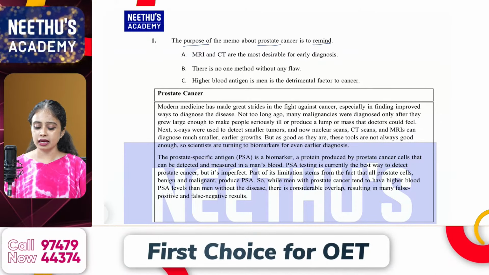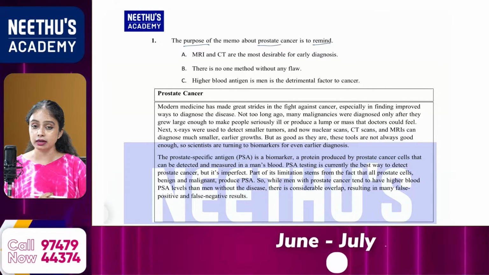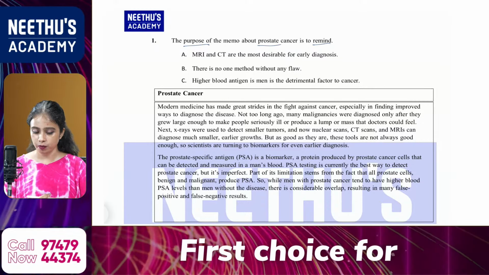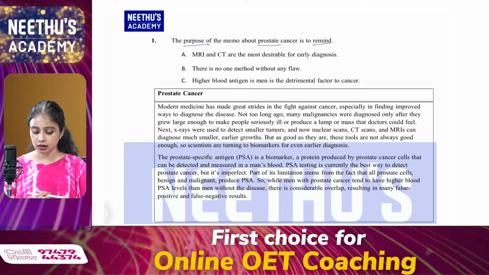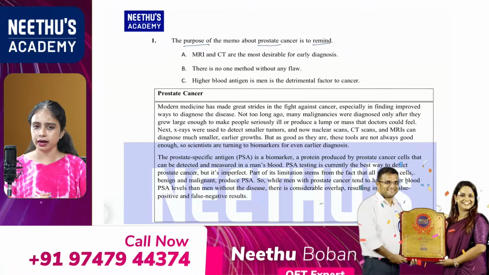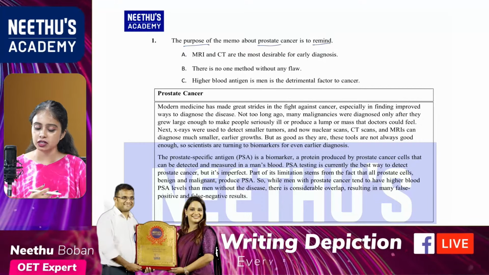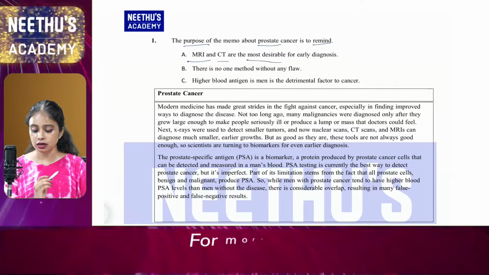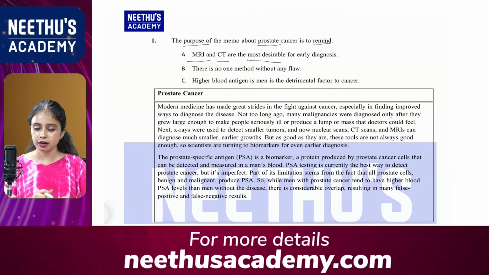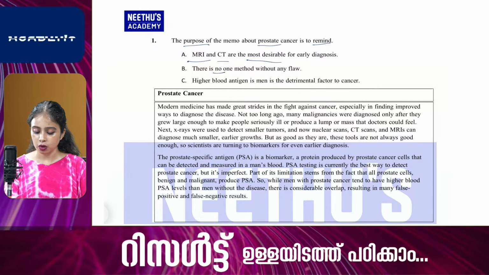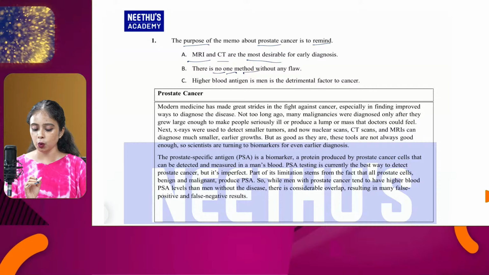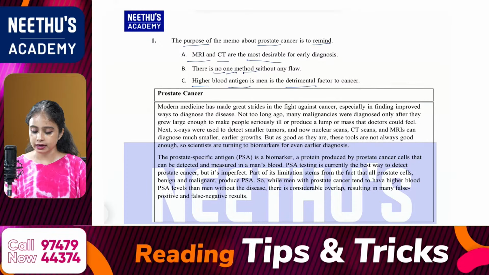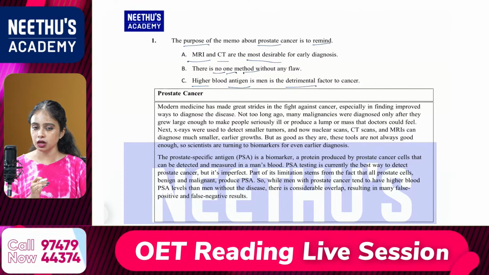So yes, we are moving to the options. First one, MRI and CT are the most desirable for early diagnosis. What about option B? There is no one method without any flaw. And option C, higher blood antigen is the detrimental factor to cancer. So my keywords from the options: MRI, CT, then most desirable. So these are my keywords. And from option B, no one method. And from option C, higher antigen, detrimental. So these are my keywords from these 3 options.